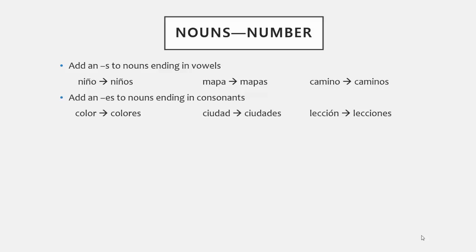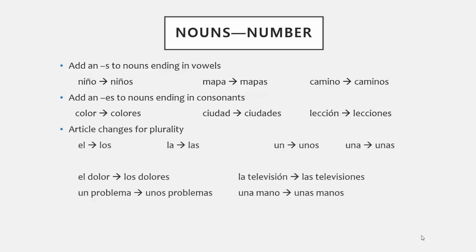And remember, everything in the noun phrase will agree with the noun, both in gender and in number. That means the article has to match the noun. As a result, el will be los in the plural. La will be las, un will be unos, una will be unas.